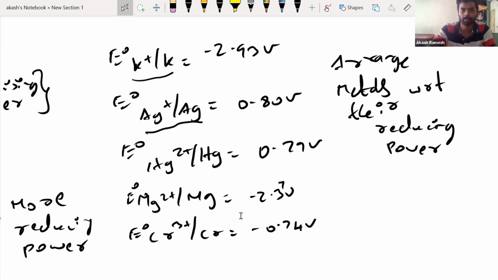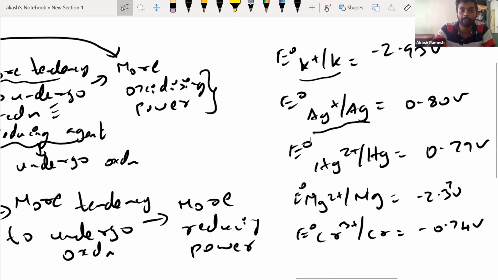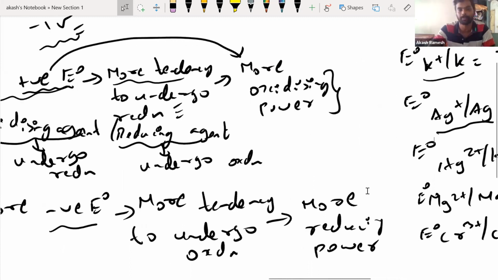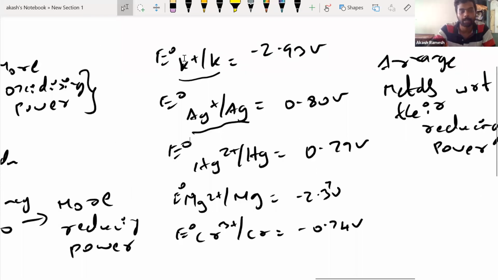I think this shouldn't be taking so much time, guys. So we're talking about reducing power. That means that element should have natural tendency to undergo oxidation. Very simple, right? Now, how will I have more tendency to undergo oxidation? Obviously, I should have more and more negative value. If I have more and more negative value of E naught, that means that element can undergo oxidation more easily. And if it undergoes oxidation more easily, it will have more reducing power. As simple as that, right?